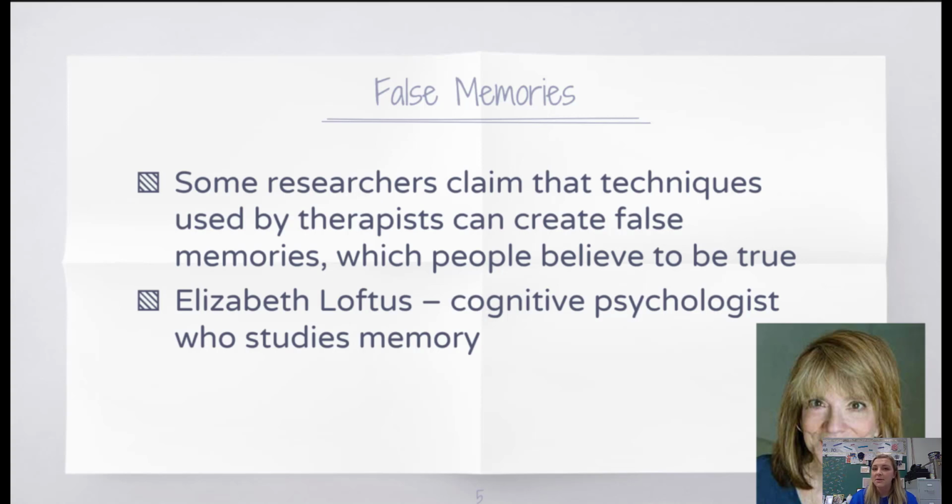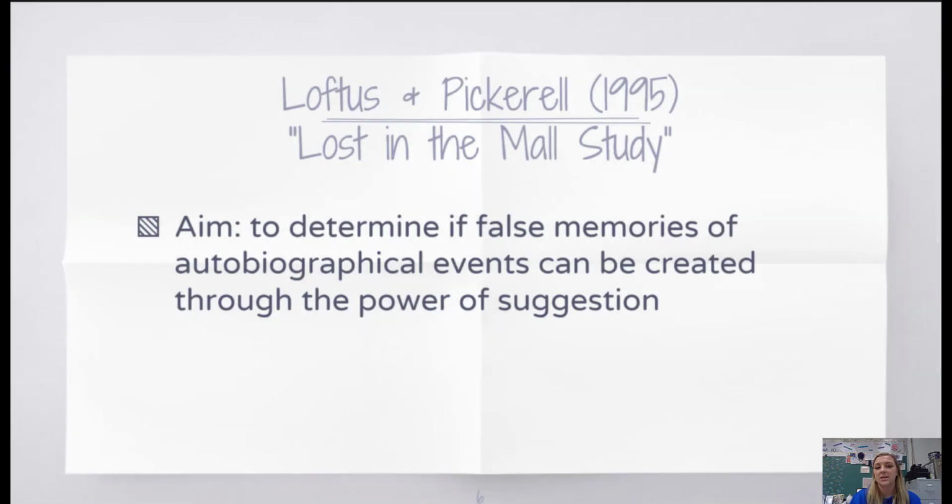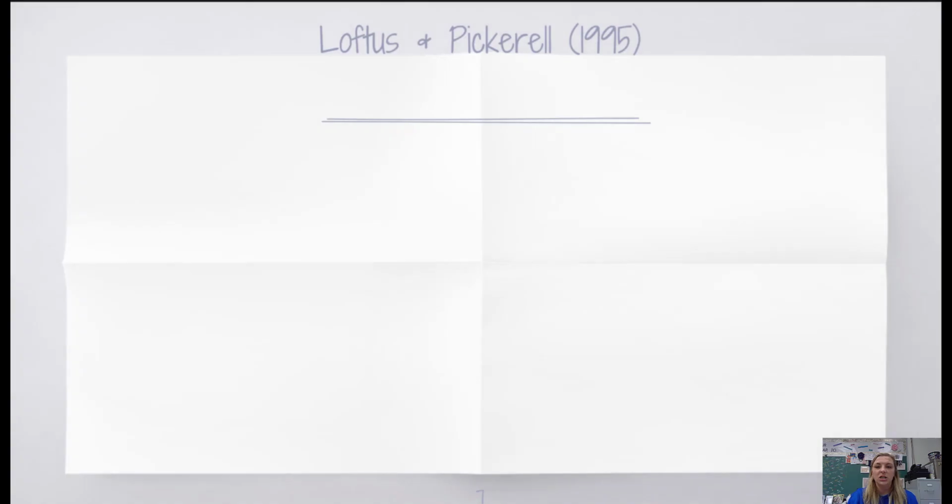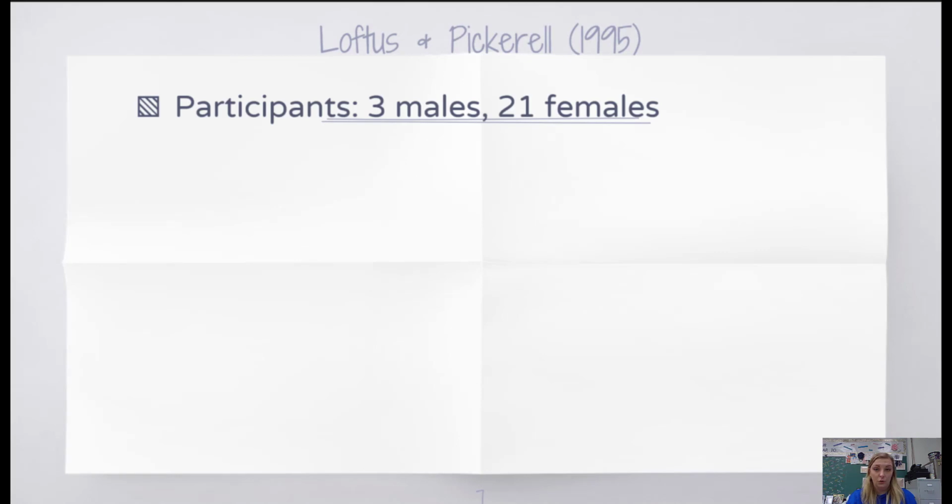That is a pretty famous study, and we refer to it as the Lost in the Mall study. And her aim was to determine if false memories of autobiographical events can be created through the power of suggestion. Really, she was trying to combat this idea of repressed memories being brought to light through hypnotherapy. And so what she did is she took a group of participants, 3 males and 21 females.